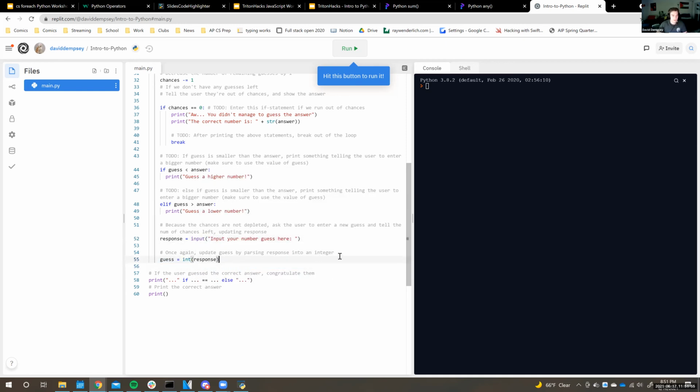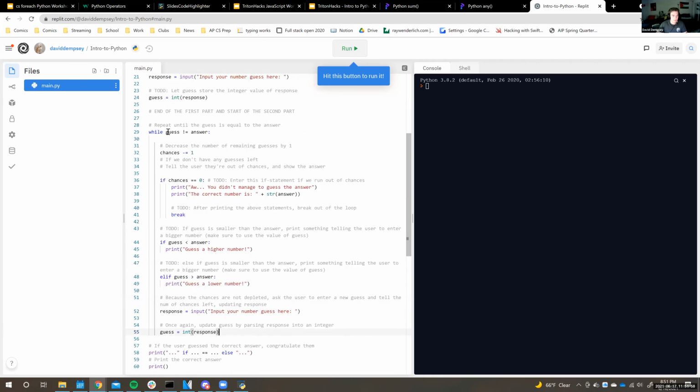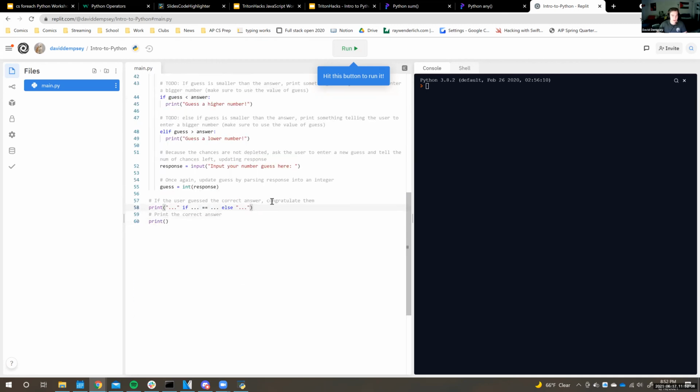Cool. And so with every iteration of the loop, we'll go back to the top. We'll say, okay, is this guess equal to the answer? If it's not, then we keep going in the loop. Otherwise, we will print out whether or not the user guessed the correct answer. So in this case, say, congrats, you guessed correctly.